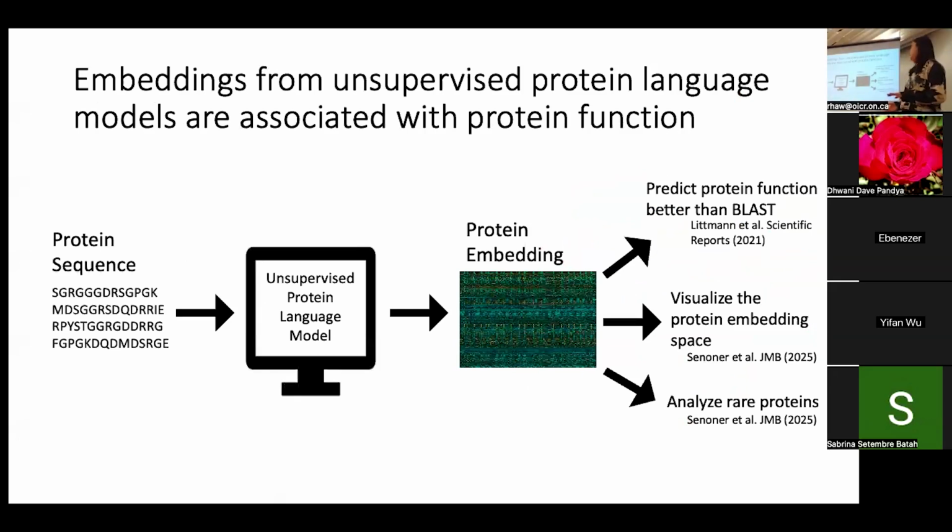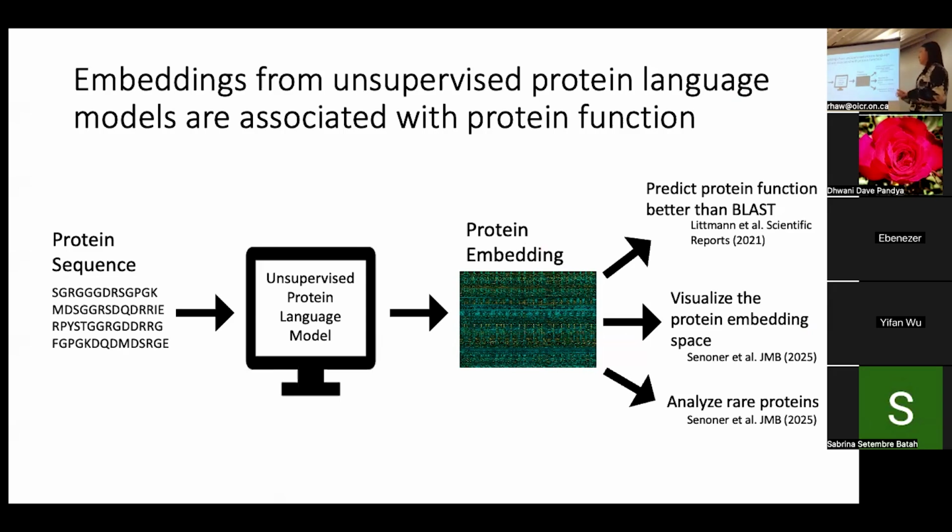Also recently, protein language models have popped up, and they've been able to make a lot of really great predictions about proteins in a lot of different fields. But today I'm going to be talking specifically about unsupervised protein language models, which are trained by only seeing protein sequences. They don't see annotations from experiments or domains or anything like that.